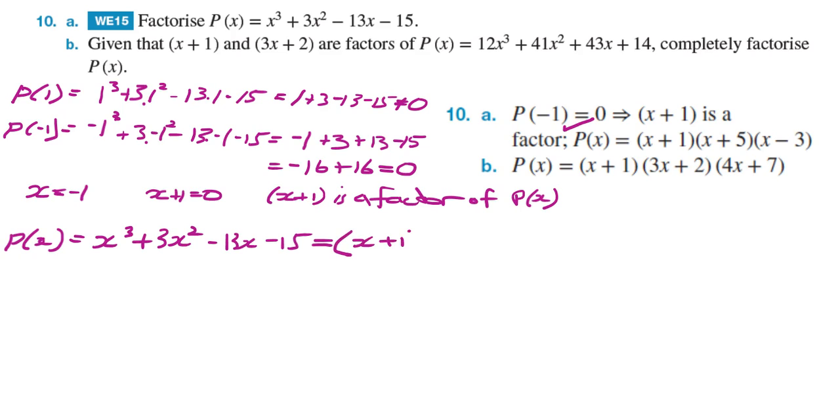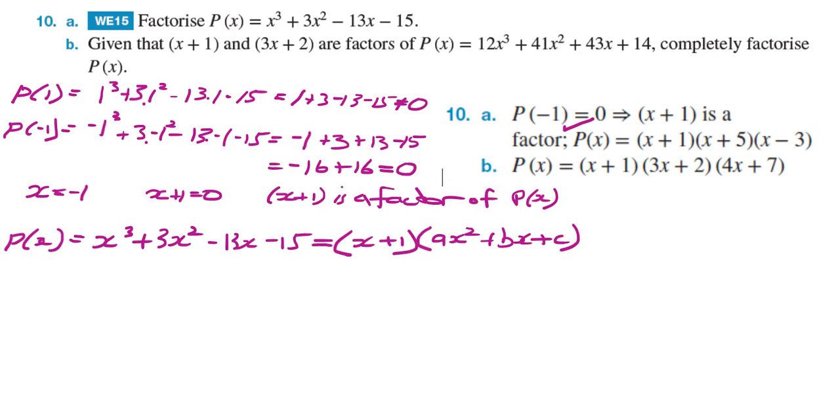The first factor is x plus 1, and then we have the general form of a quadratic, ax squared plus bx plus c. When we multiply x plus 1 by this general quadratic, we're going to wind up with the trinomial. And therefore what we need to do now is equate the coefficients.